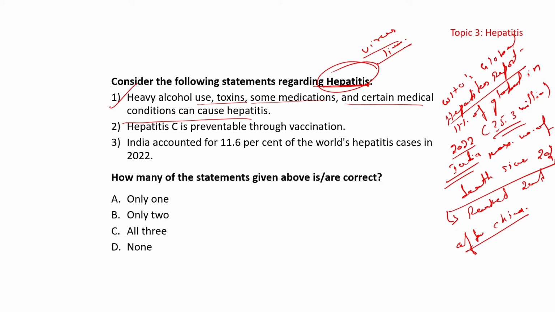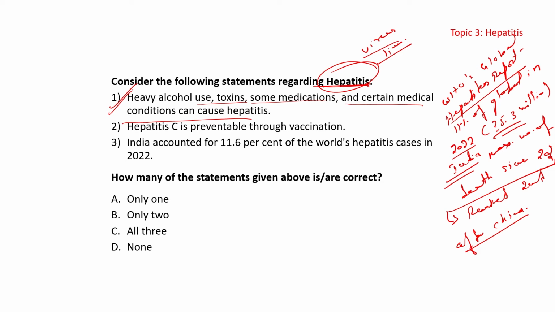Hepatitis B and C are mainly caused by the sharing of needles, unprotected sexual activities, or contaminated blood transfusions. So these are the causes for B and C, and A is mainly caused by poor hygiene and by viral infections. Okay, so heavy alcohol use is one of the causes for that matter.